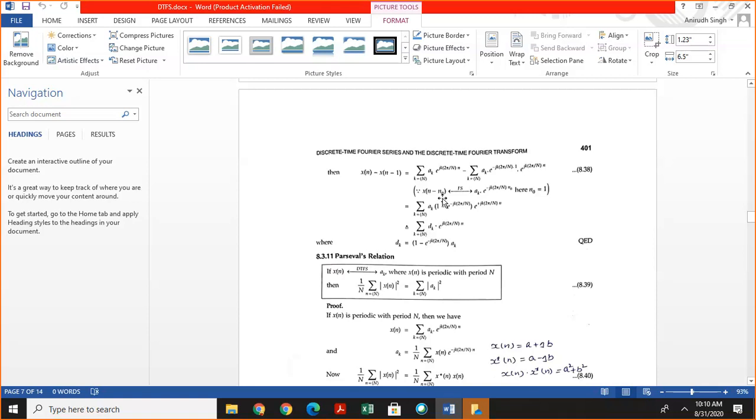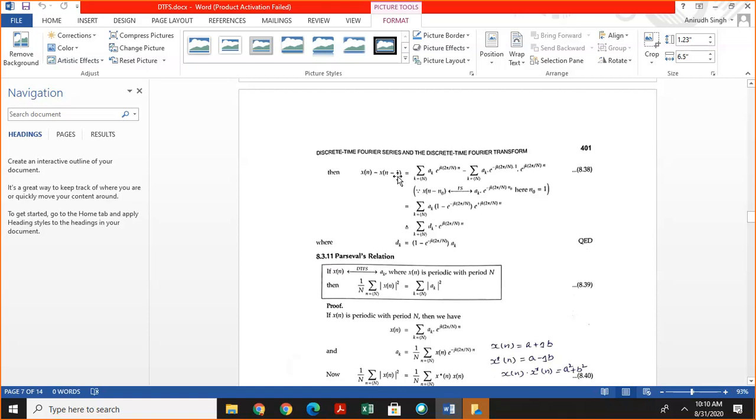Clear? Or you can understand from this equation, x of n minus n naught is written as ak multiplied by exponential minus jk omega n naught.